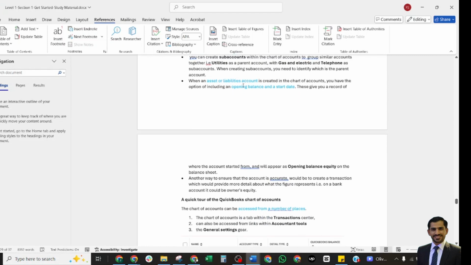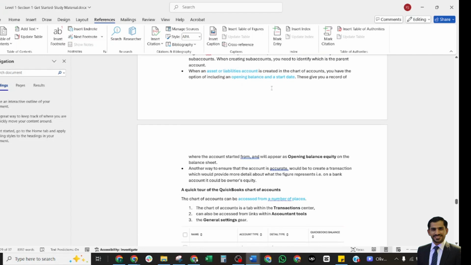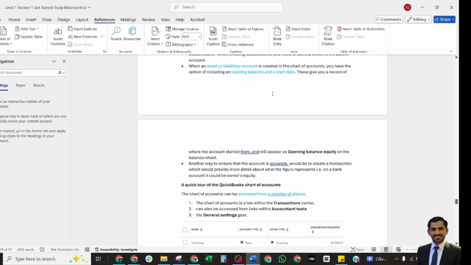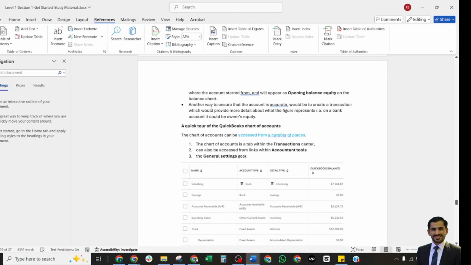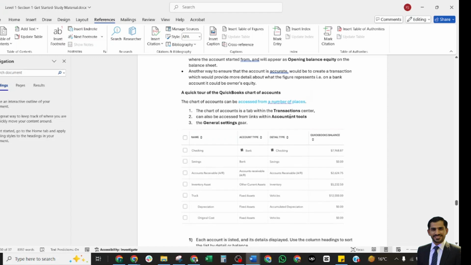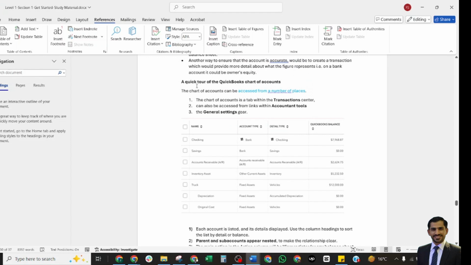When an asset or liability account is created, you have the option of including an opening balance as a start balance. They will give you the record of where the account started from and will appear in the opening balance equity on the balance sheet. Another way to make an account accurate would be to create a transaction which could provide the details about these figures. A quick tour of the QuickBooks chart of accounts.